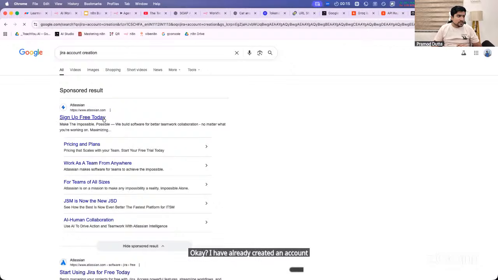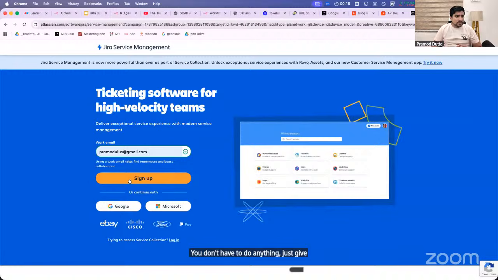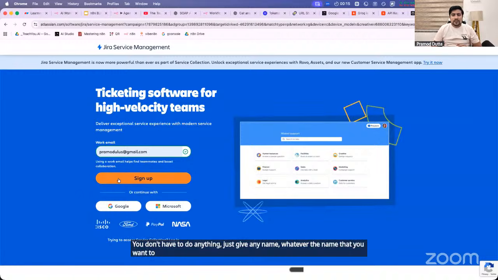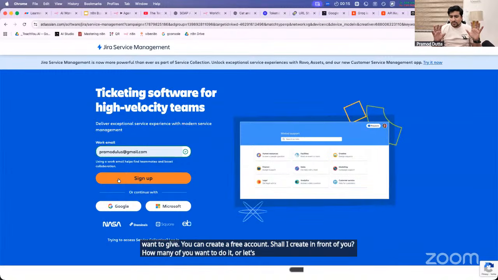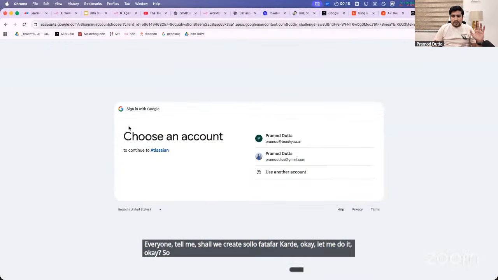It is very simple, guys. Just create a free account here. You don't have to do anything. Just give any name, whatever name you want to give. You can create a free account. Shall I create it in front of you? How many of you want to do it, or let's use my existing one? Everyone, tell me. Shall we create? Let's quickly do it. Okay, let me do it. Okay. So just use this.